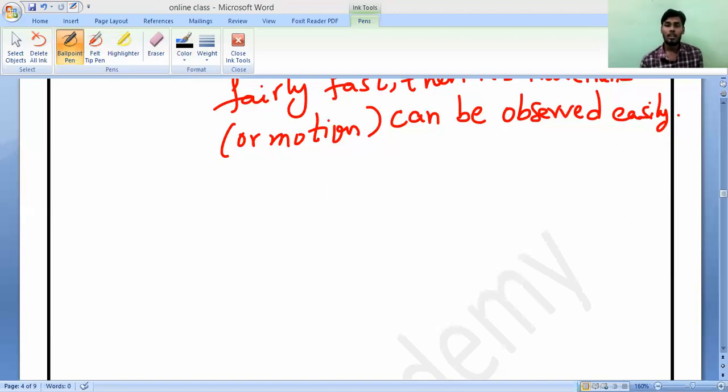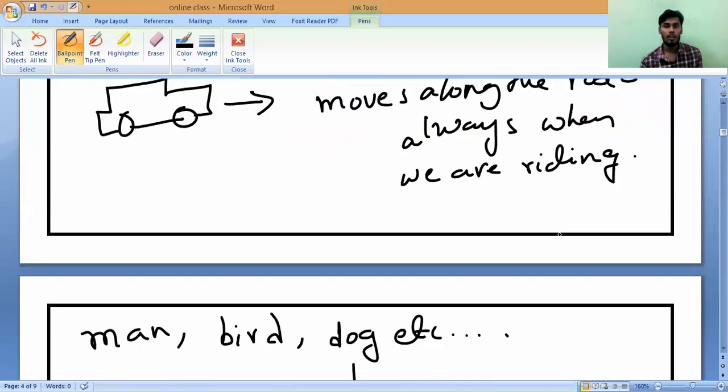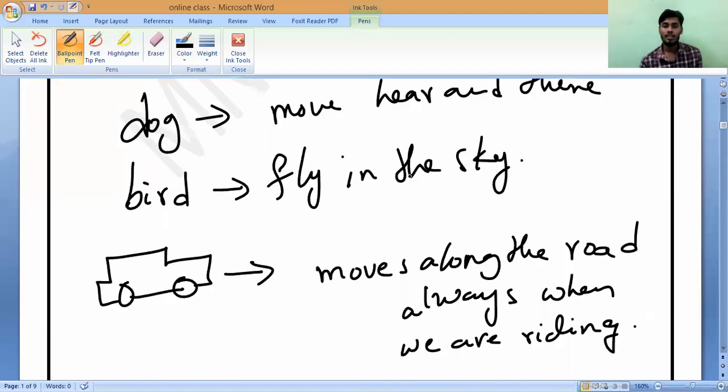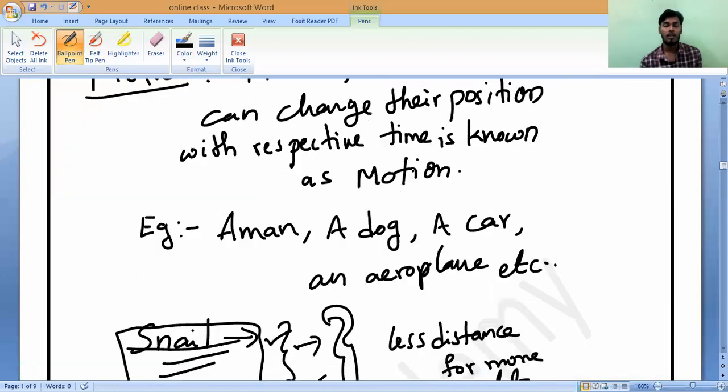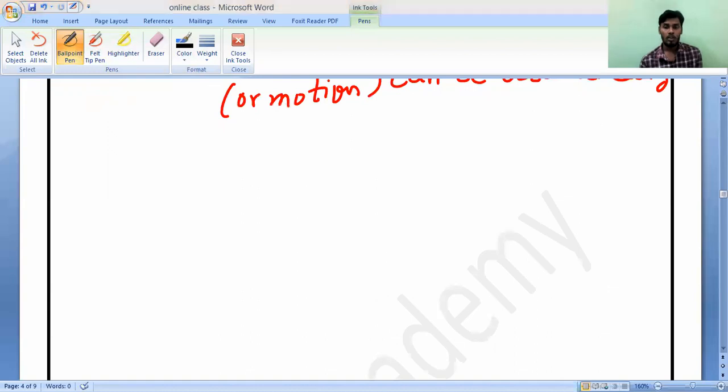Motion, and the next one is Measurement of distances. Till now we have studied motion, but now we should know the types of motions. So the next concept which we are going to study is types of motions. All of you keep the heading: Types of motions.